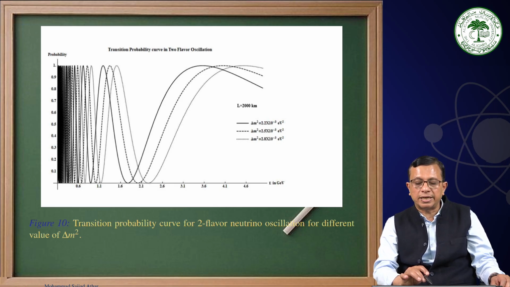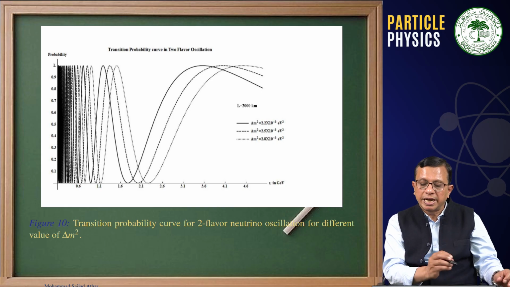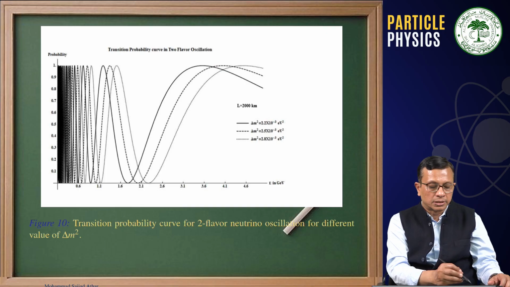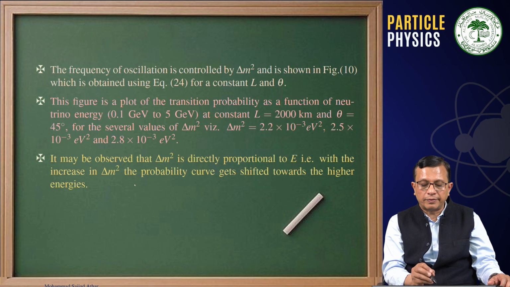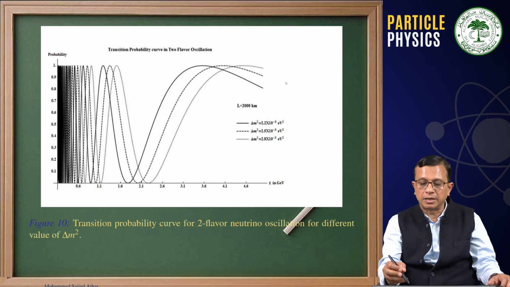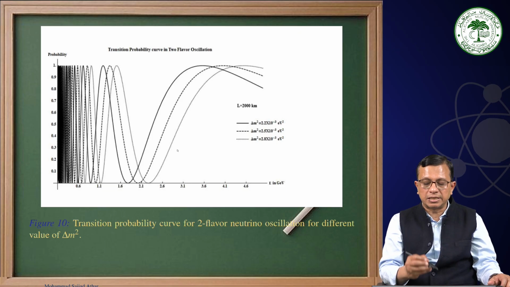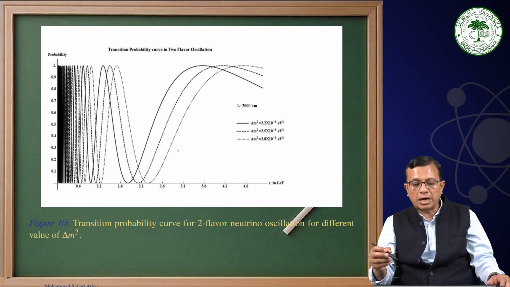This dashed line is with 2.5, and this dotted line is 2.8 into 10 power minus 3 eV square. You can see that with the increase in delta m square, the probability curve gets shifted towards the higher energies.